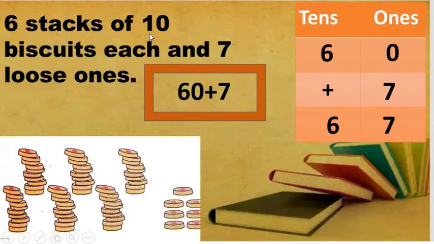What is the meaning of 6 tens? 6 tens is equal to 60. And 7 loose ones. So we have to add number 7 to number 60. By adding this, we get number 67. And as you all know, we have to write this number in the expanded form. For this, we have to move here: 60 plus 7, which is the expanded form, which we have to write in this column.